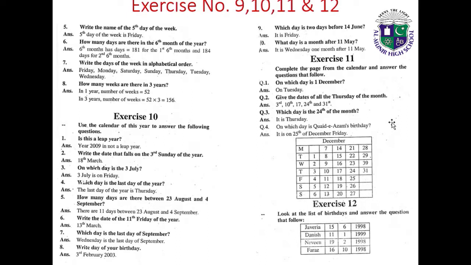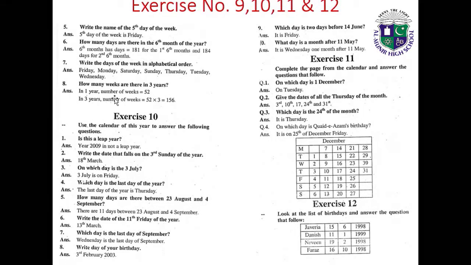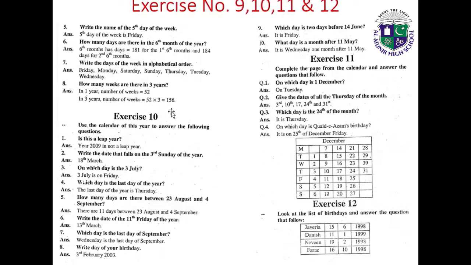How many days are there in the first six months of the year? The first 6 months have 181 days and the second 6 months have 184 days. Write the days of the week in alphabetical order: Friday, Monday, Saturday, Sunday, Thursday, Tuesday, Wednesday. How many weeks are there in 3 years? In 1 year, the number of weeks is 52. In 3 years, the number of weeks is 52 multiplied by 3, which is 156.